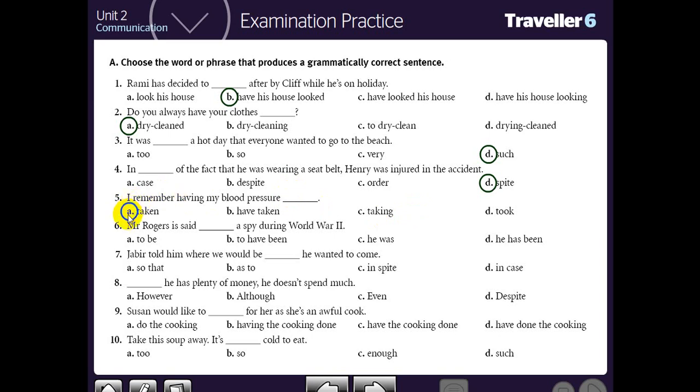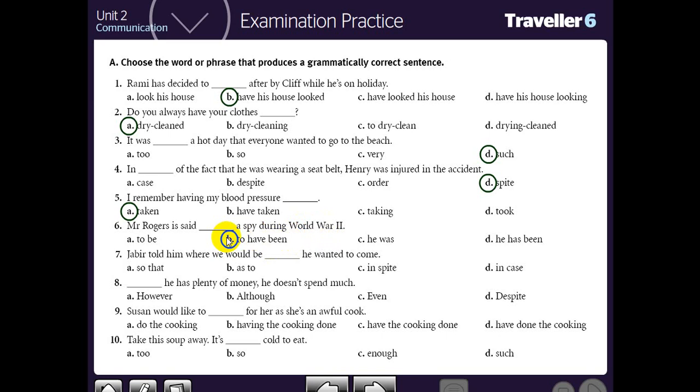As for number 6, Mr. Rogers is said to have be or been a spy during World War II. Of course, World War II is the past. It is not a present. In the past form, you must use to have plus past participle. So, to have been.